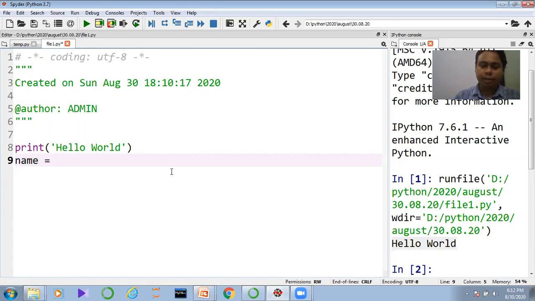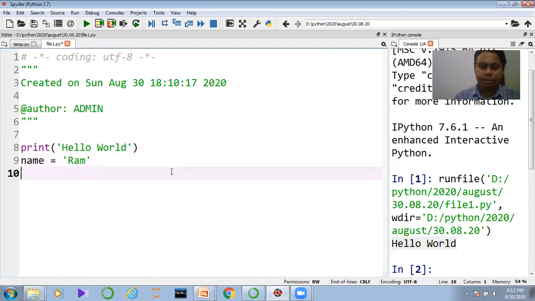And here I define Ram in single quotes. So here I define Ram, and now I want to print. In order to print something, a print statement should be there. Now I want to print welcome Ram. I want to print welcome Ram and execute the code.